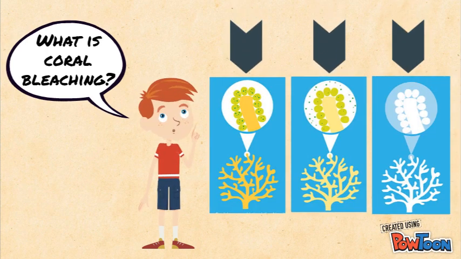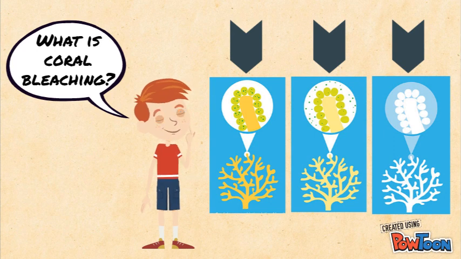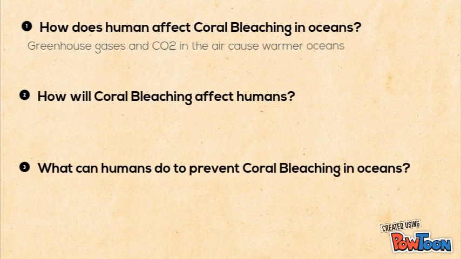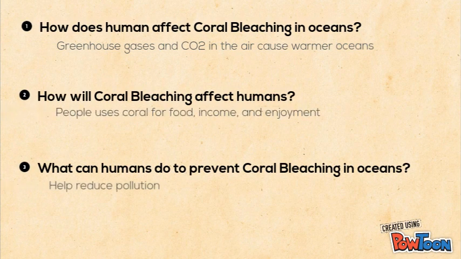In our 3 pictures, we see one is healthy, the other is stressed, and the third one is what happens when you have coral bleaching. It turns completely white. How do humans affect coral bleaching? Well, if we release greenhouse gases and CO2, the ocean absorbs it, making the water warmer.